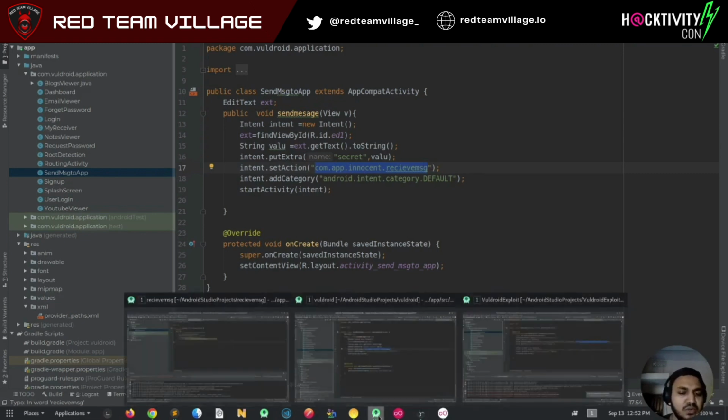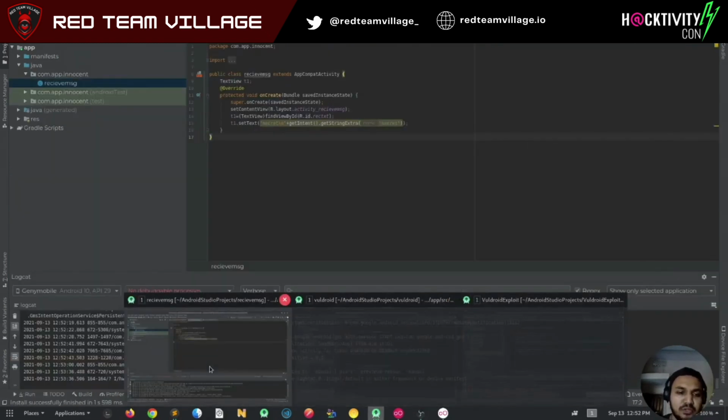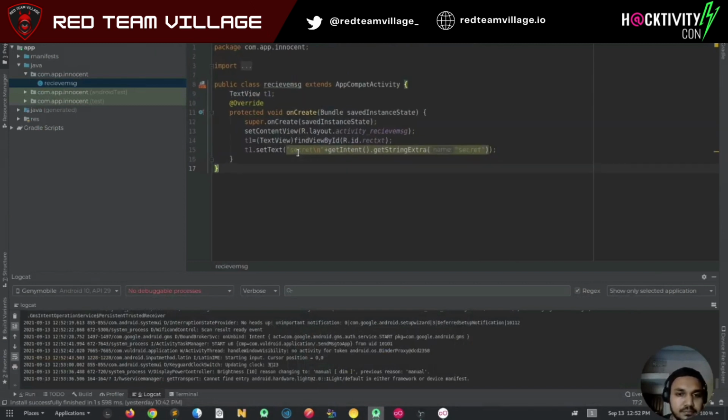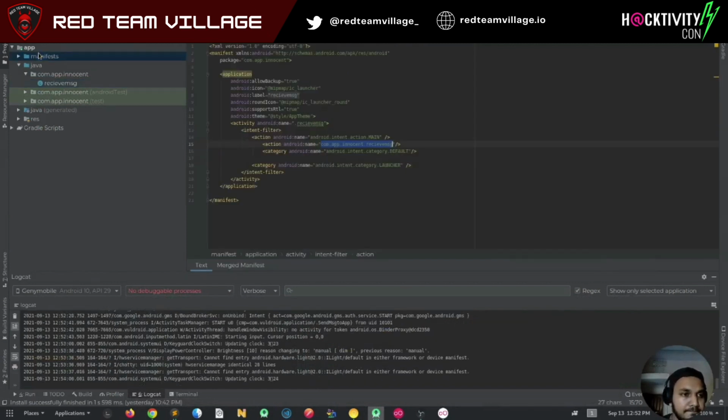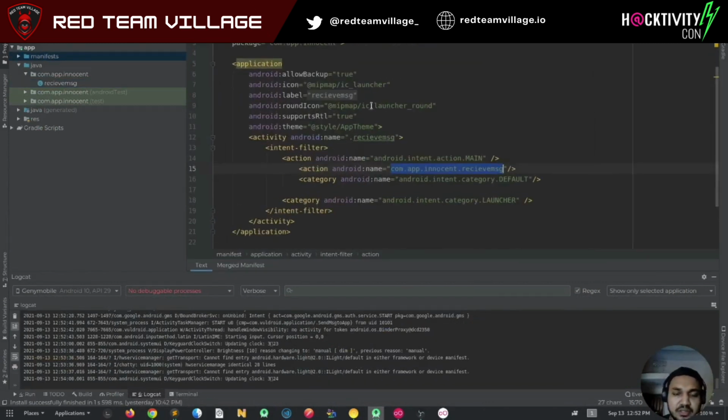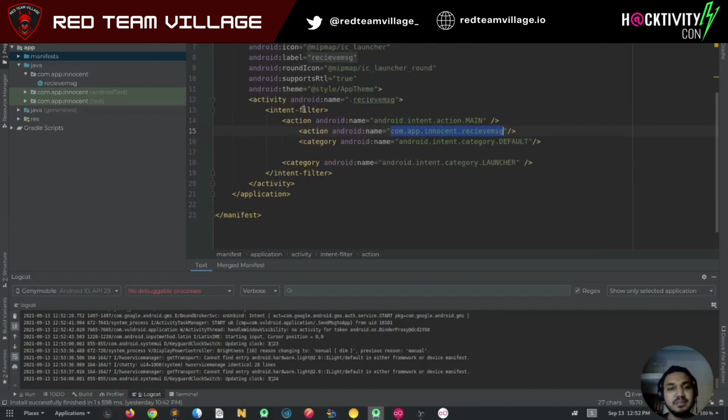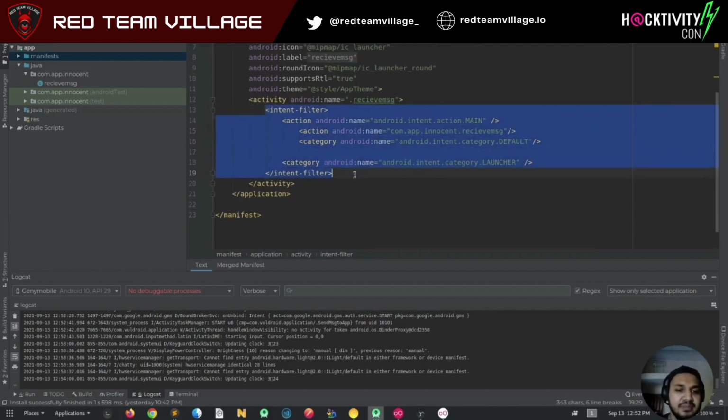So let's see the code for the innocent app. So in this manifest, for receiving the message, basically an intent filter is being added, where the action is being declared. Okay, I will receive the message from the worldwide application because I have declared this. But the problem with this is an exploit application can also do the same.